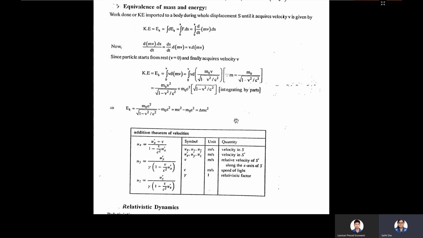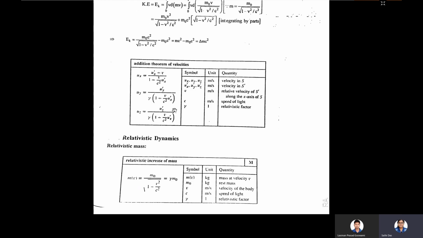We can convert mass into energy, and energy into mass. Everything is possible with this formula, that is E = mc square or Ek = delta m c square. So please remember these formulas, that is the velocity addition theorem, when the relative velocity of S' is along the x-axis of S, with the speed of light.